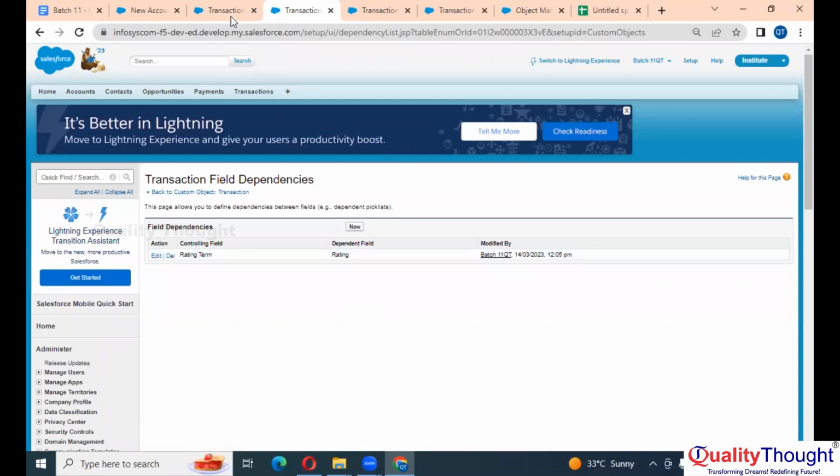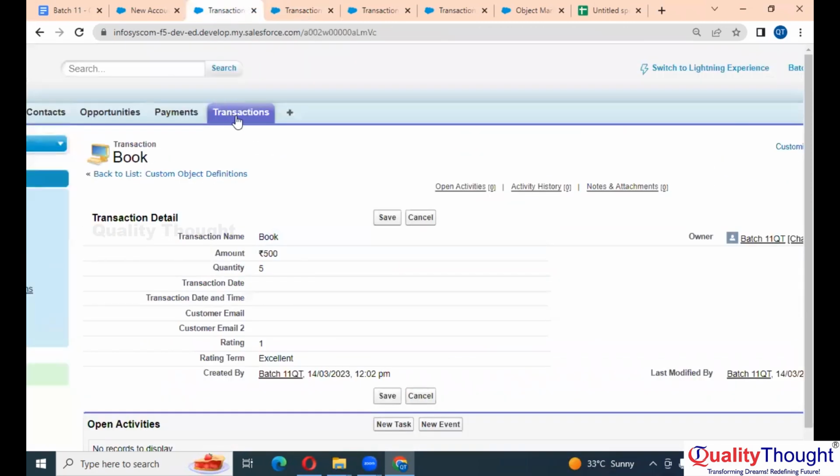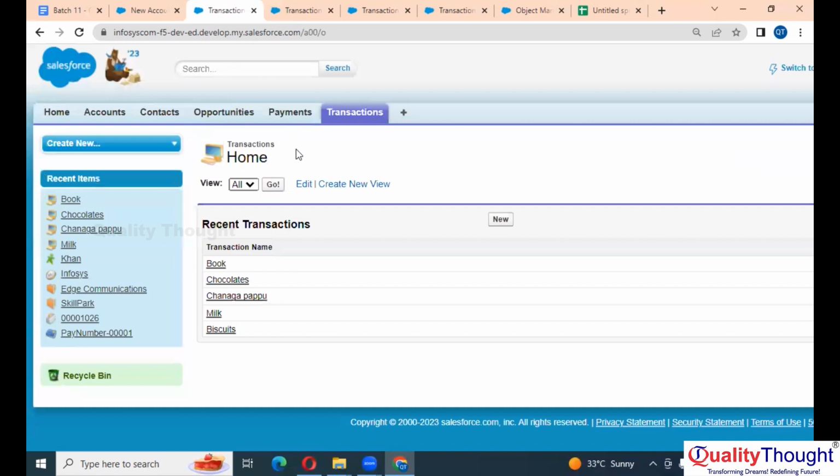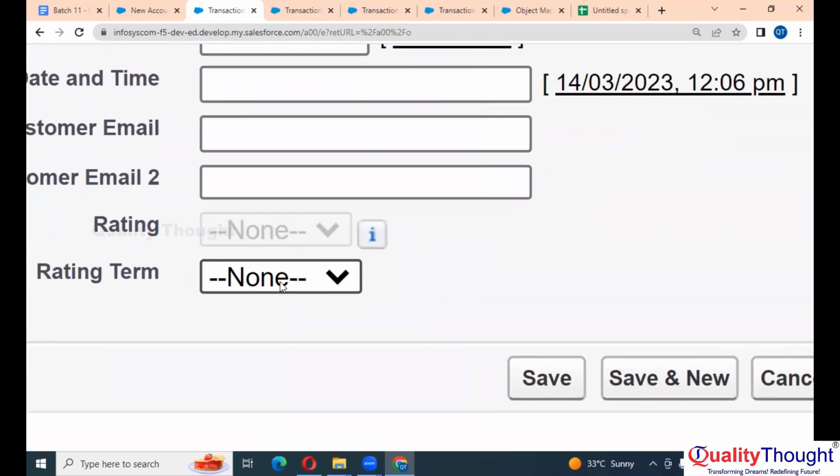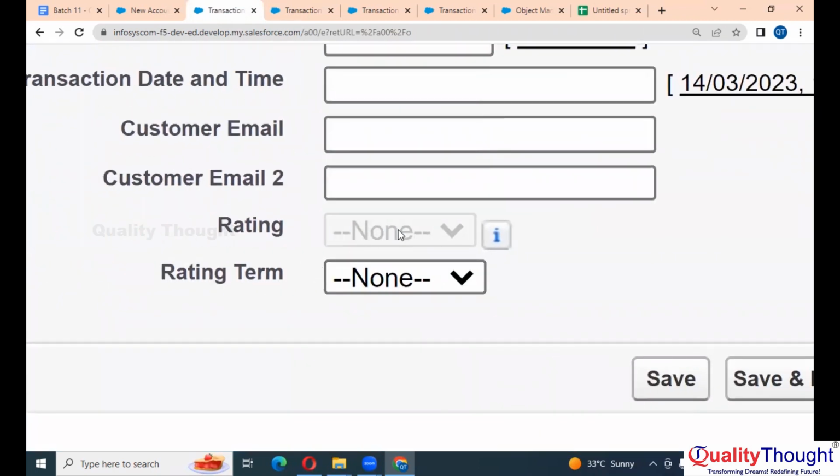Now, if you go back, refresh the page. I mean, let's go to transaction. Click on new. Now you see, is this option available? No, right? Because this rating is dependent on the rating term. Unless you specify something here, you cannot specify something in the rating.